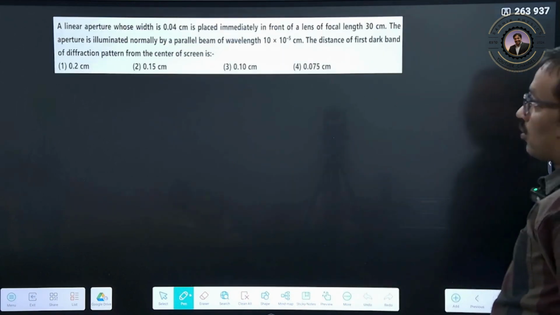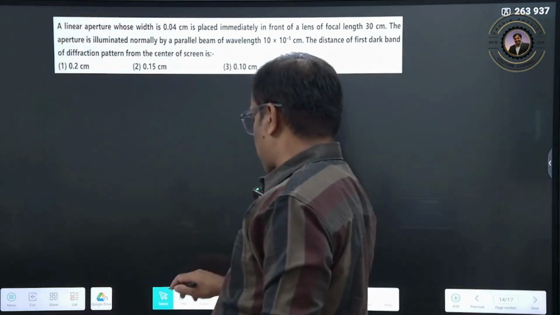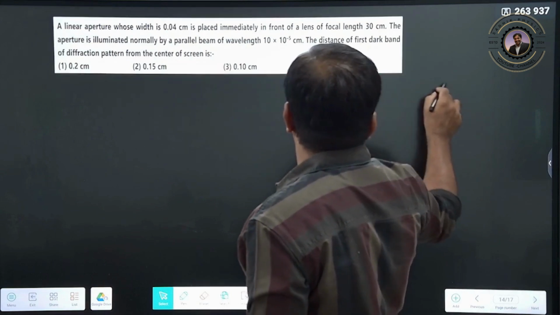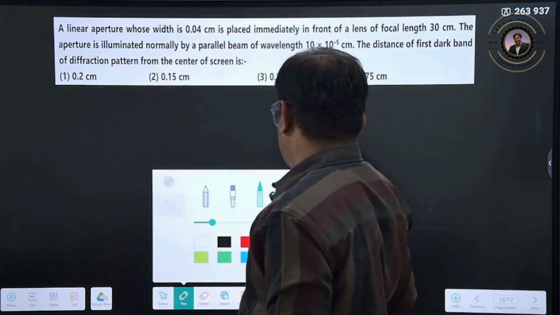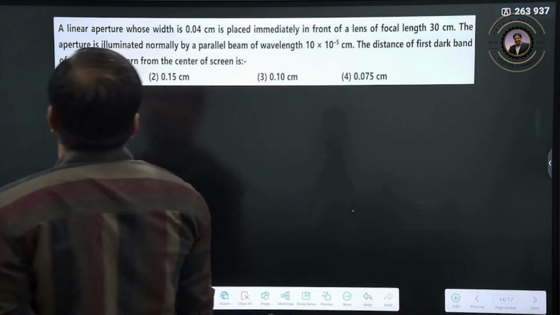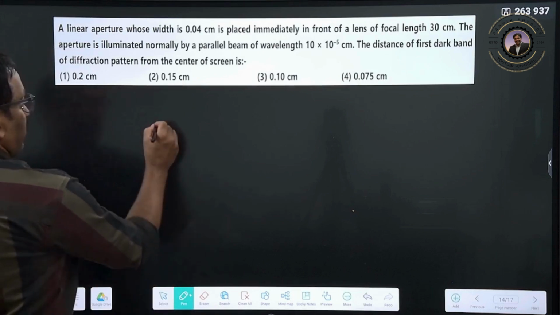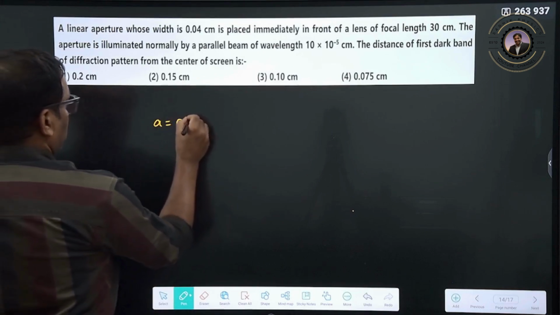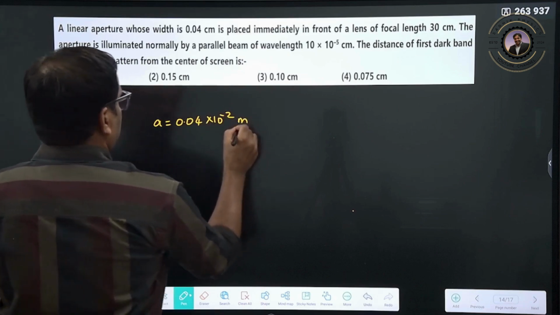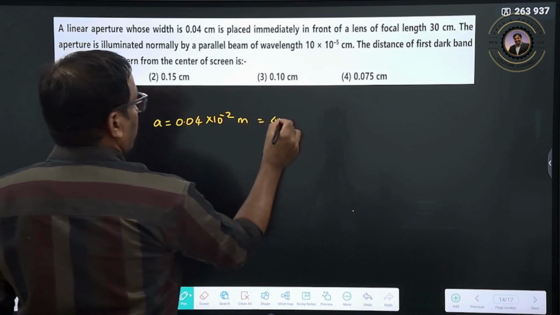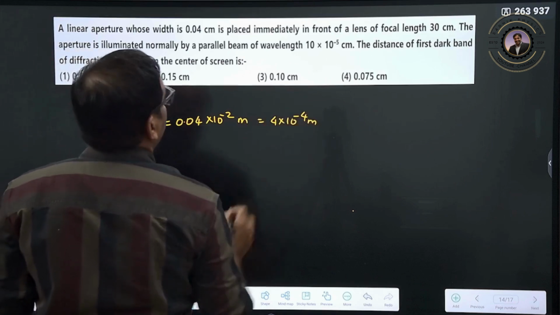Now we will go for another question. Now a linear aperture whose width is given, so a is how much now? 4 into 10 to the power of minus 4 meters.